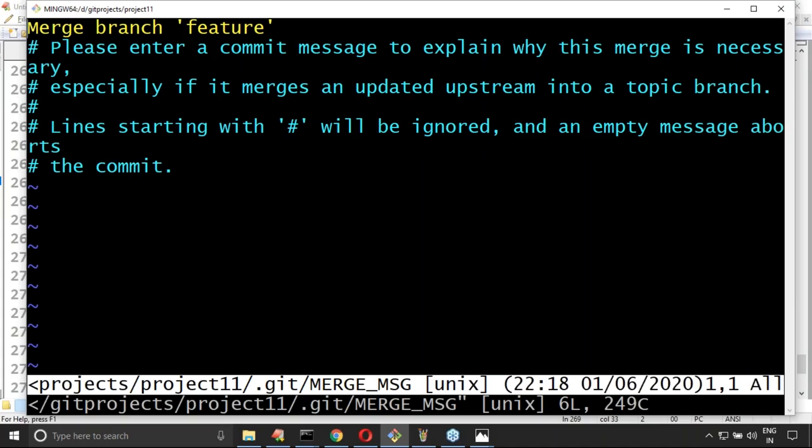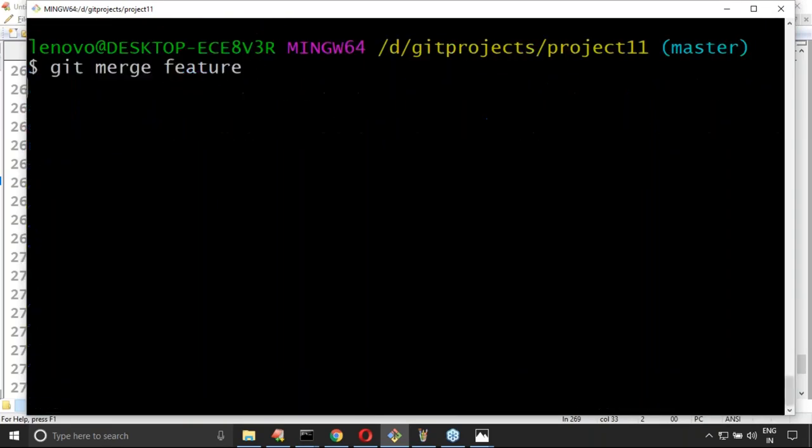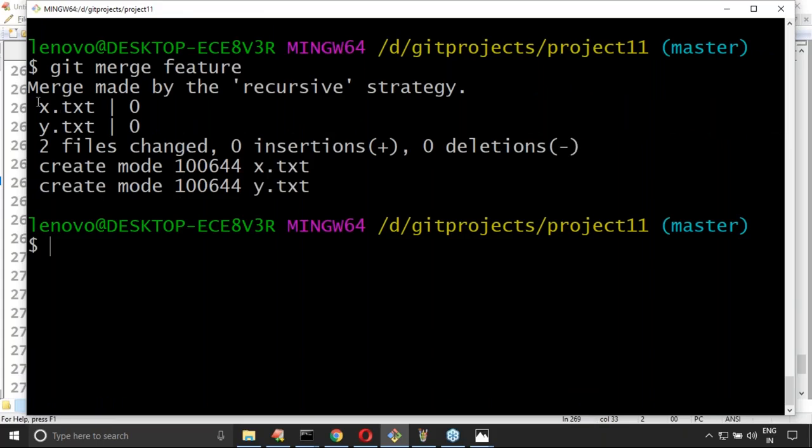Vi editor, or Vim editor, is open. Now it is showing a default message, "Merge branch feature". If you want, you can take it as this, otherwise you can ignore it and create your own. I want this merge message only, no problem at all. What I will do is colon wq. That's all. Have you observed?